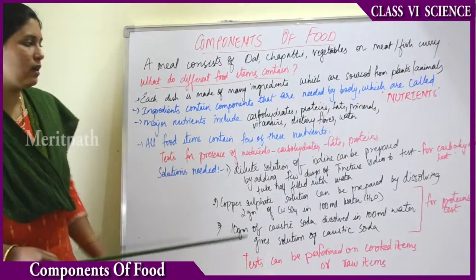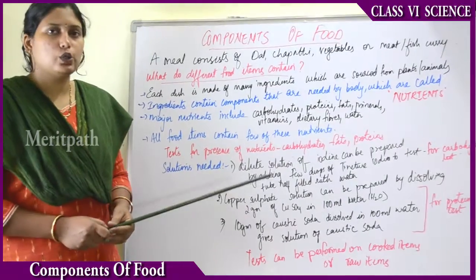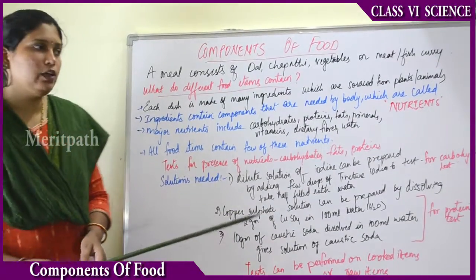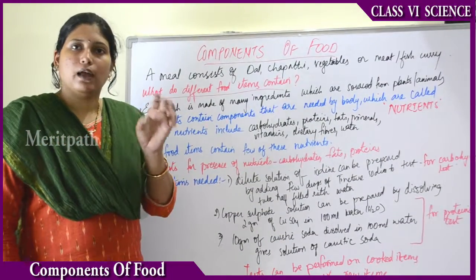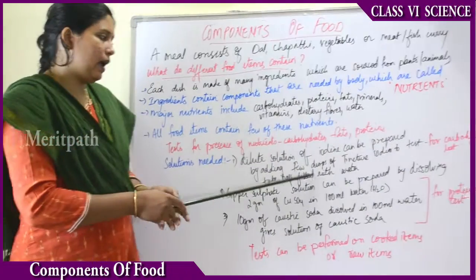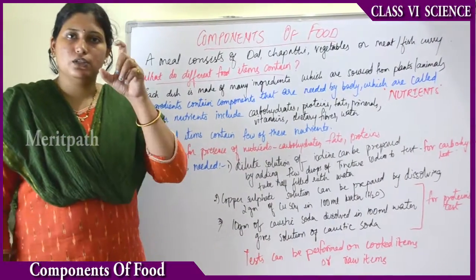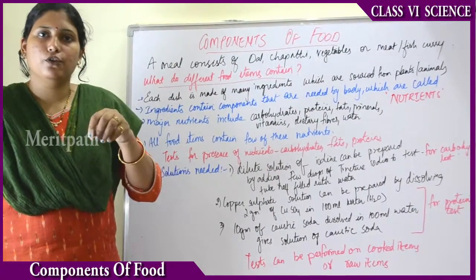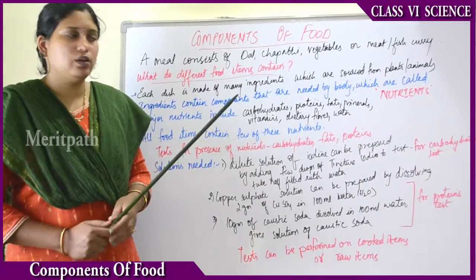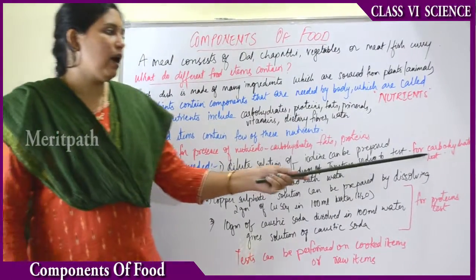Only 3 things we will be testing, and for testing these we need some chemical solutions. So what are those solutions? They are, first, the dilute solution of iodine. How can we prepare the dilute solution of iodine? We get ready-made iodine solution in the market, a brown color liquid. This can be prepared by adding a few drops of tincture iodine to a test tube filled with water. Take a test tube, fill it half with water, and add a few drops of iodine which is available in the market. Then you get a dilute solution of iodine. This dilute solution of iodine will be used for testing carbohydrates.